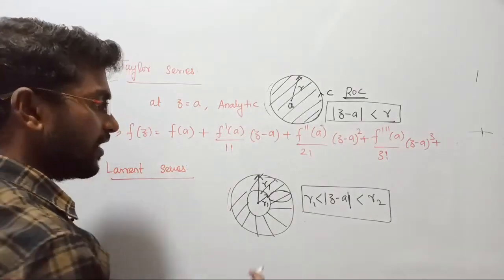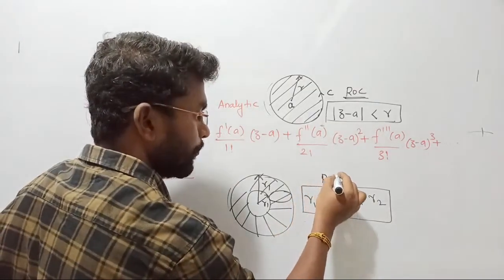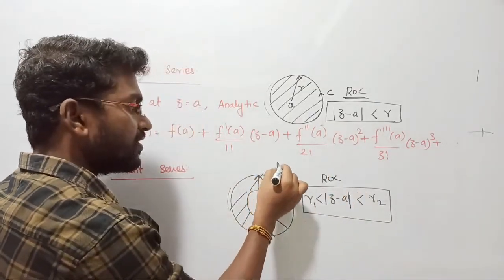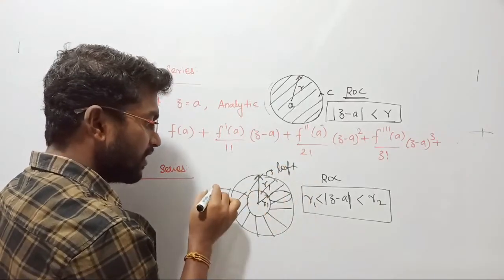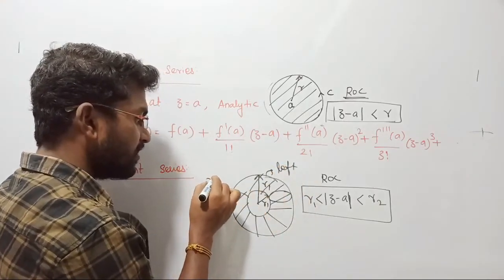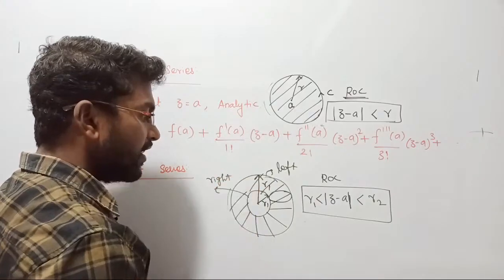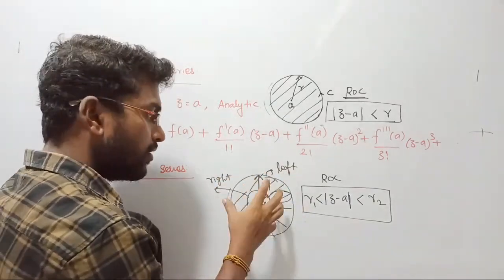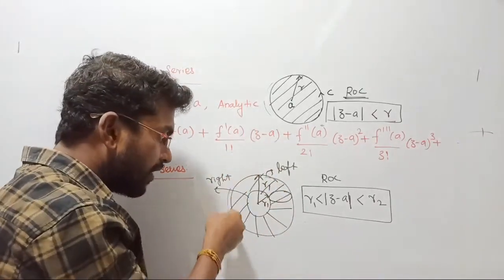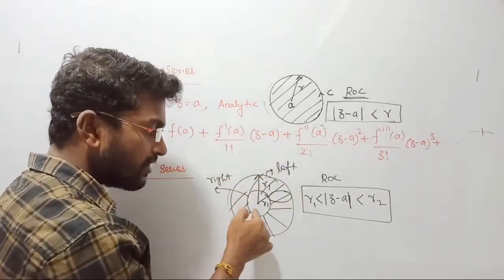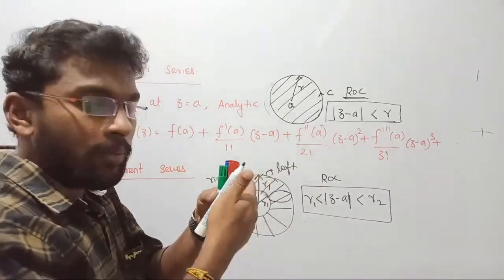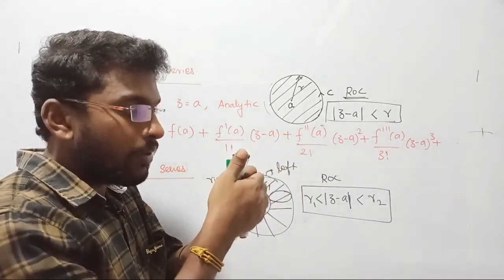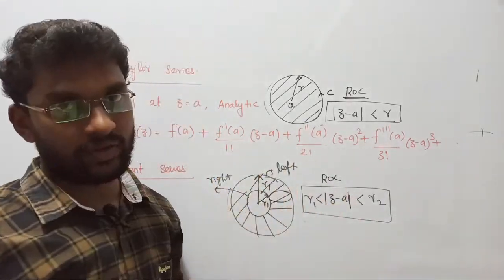Yes, clear. That is how we define ROC. Here the outside signal is the left sided signal, and the inside signal is the right sided signal, such that the right sided signal ROC will go outside and the left sided signal ROC will come inside. The common zone of both signals is going to be the region of convergence for this signal.